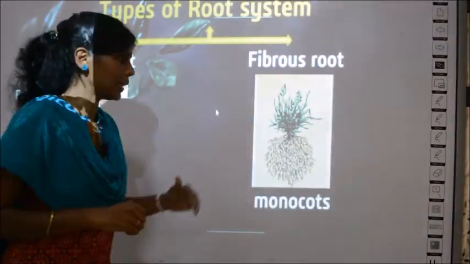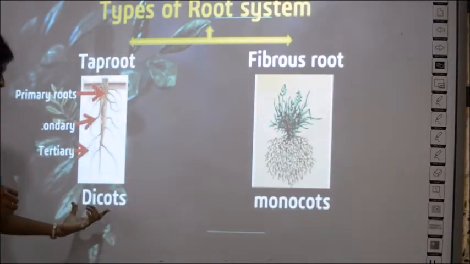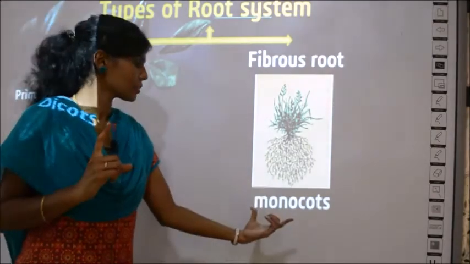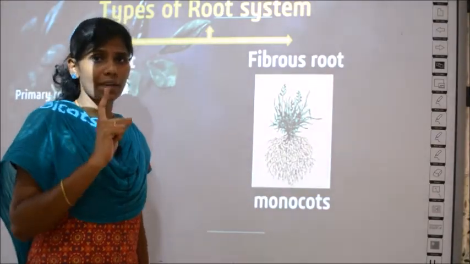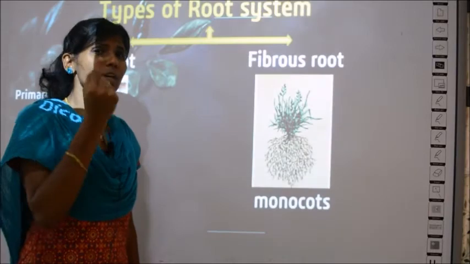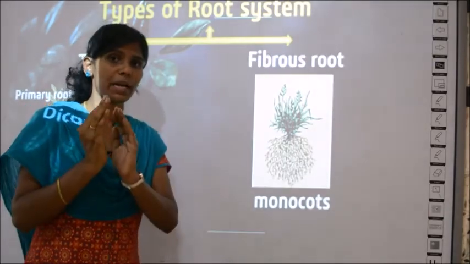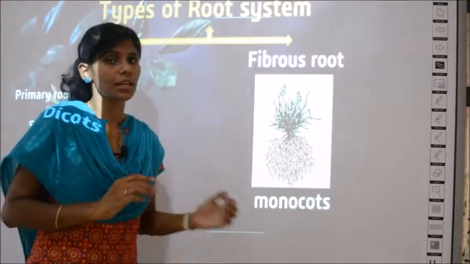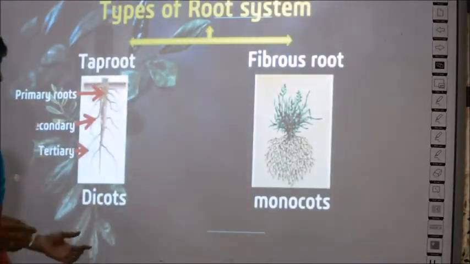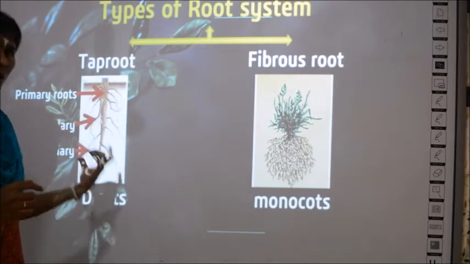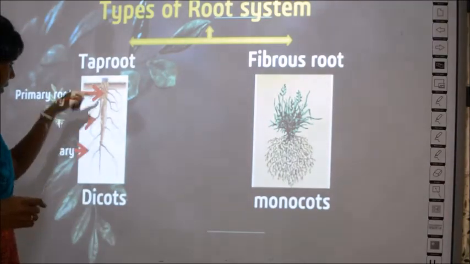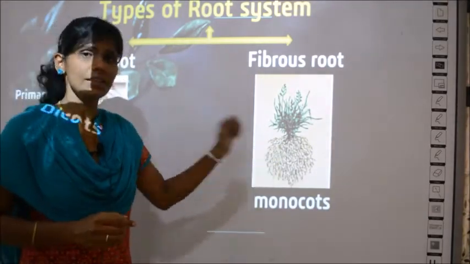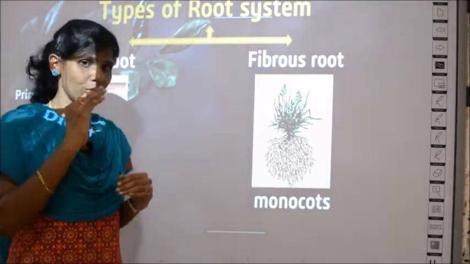Usually the taproot system is found in dicots, dicotyledonous plants, and fibrous roots are found in monocotyledonous plants, which means they have only one cotyledon. There is a group of plants which have only one cotyledon, and they are called monocots. The plants which have two cotyledons are called dicots. So all the dicot plants will have this type of root, and all the monocot plants will have this type of root. This also you have to keep in mind.